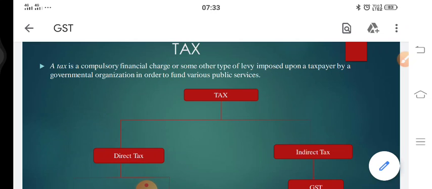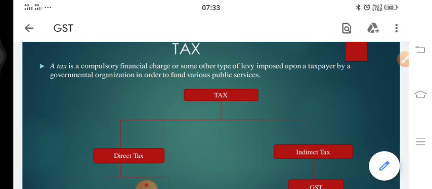Now when we talk about direct tax, it is something that is collected by the government directly. That is, any tax which is collected by the government directly from the taxpayer is called direct tax. For example, income tax, wealth or property tax, etc. So this is a kind of tax that the taxpayer directly pays to the government, which is paid on income.